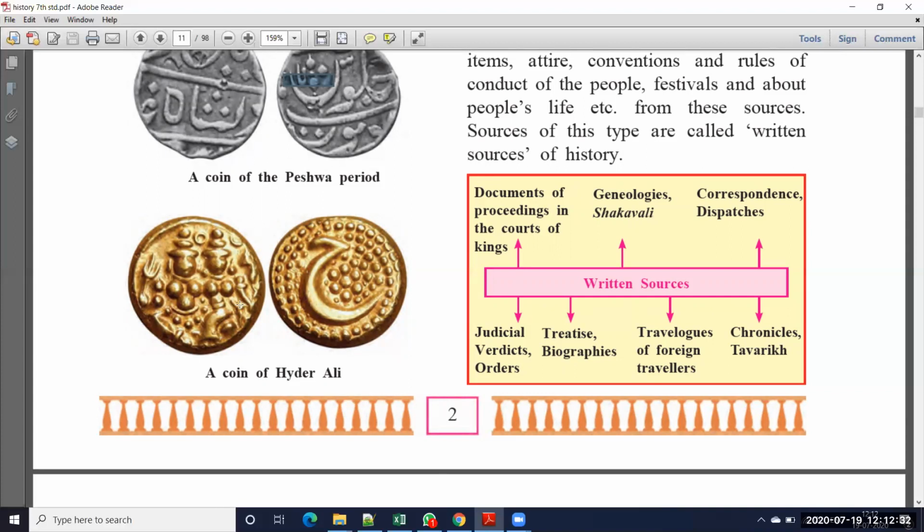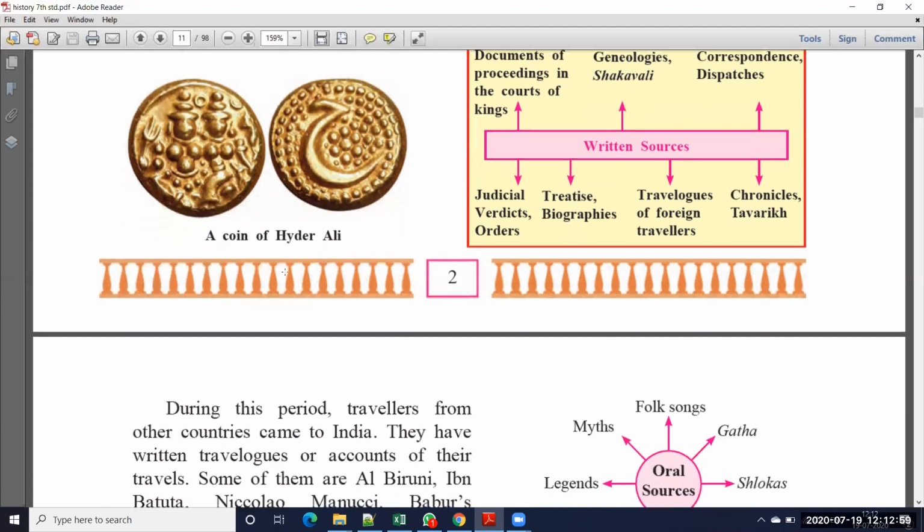And see here, this is the coin of Hyder Ali. When Hyder Ali ruled our country, at that time on those coins he printed the pictures of Lord Shiva and Parvati. And on the other side, this symbol is there. This one is made with silver, and these are made with gold. So these all are material sources. Next one.